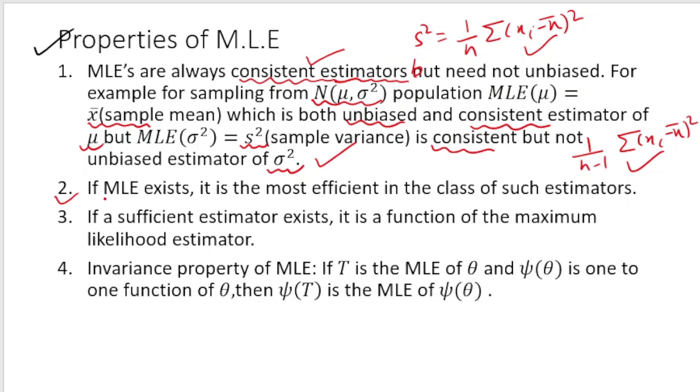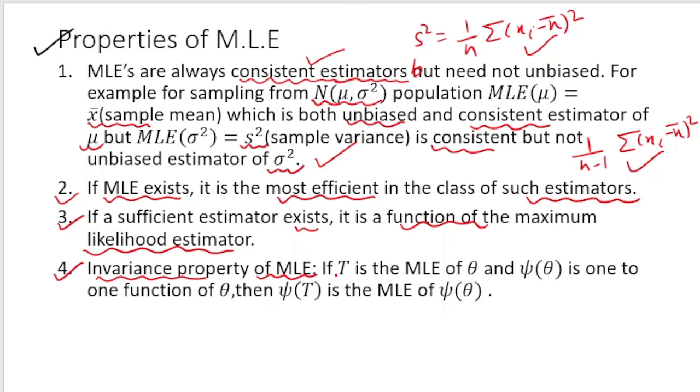Second property, if maximum likelihood estimator exists, it is the most efficient in the class of such estimators. So maximum likelihood estimators are the most efficient estimators. Third property, if a sufficient estimator exists, it is a function of the maximum likelihood estimator. These results can be proved also, but it will go beyond the scope of our discussion. And the last property is known as the invariance property of maximum likelihood estimate.